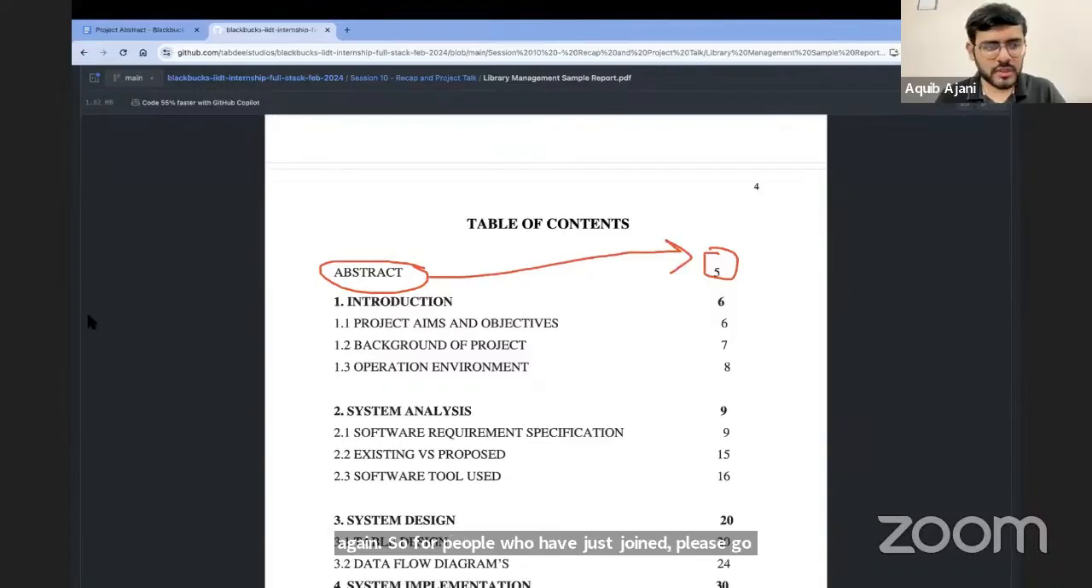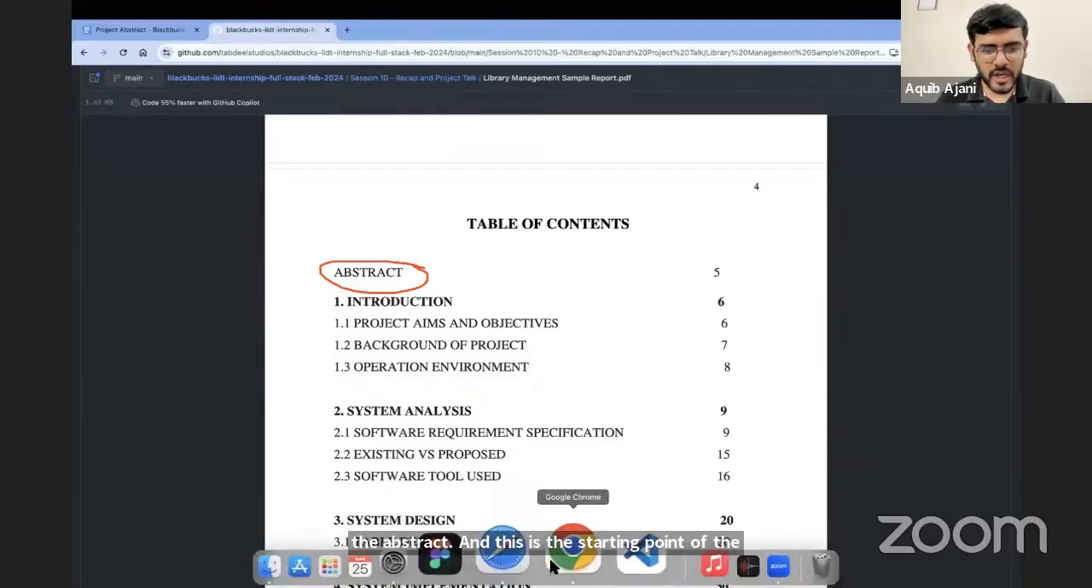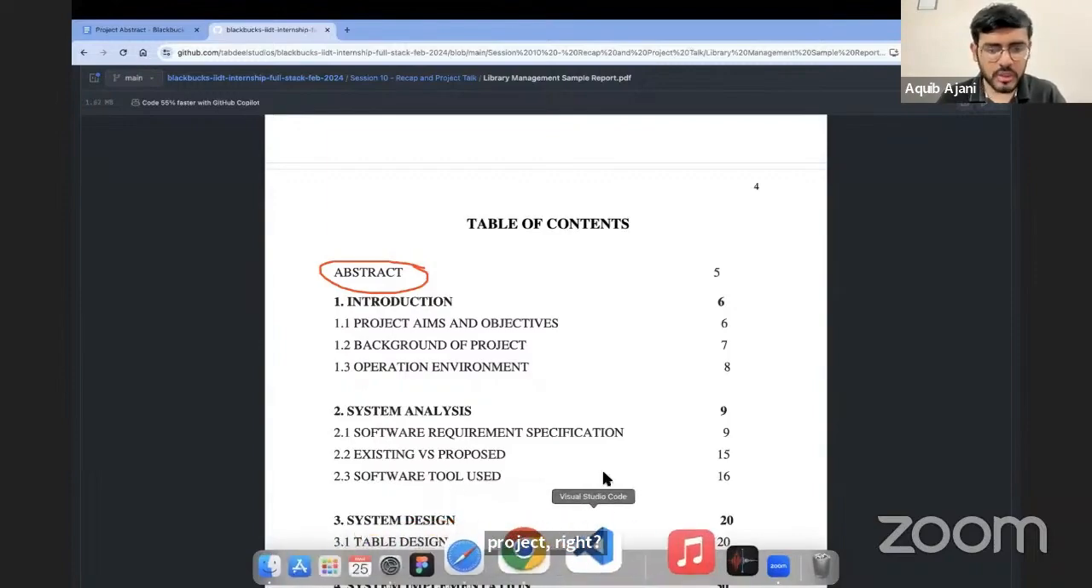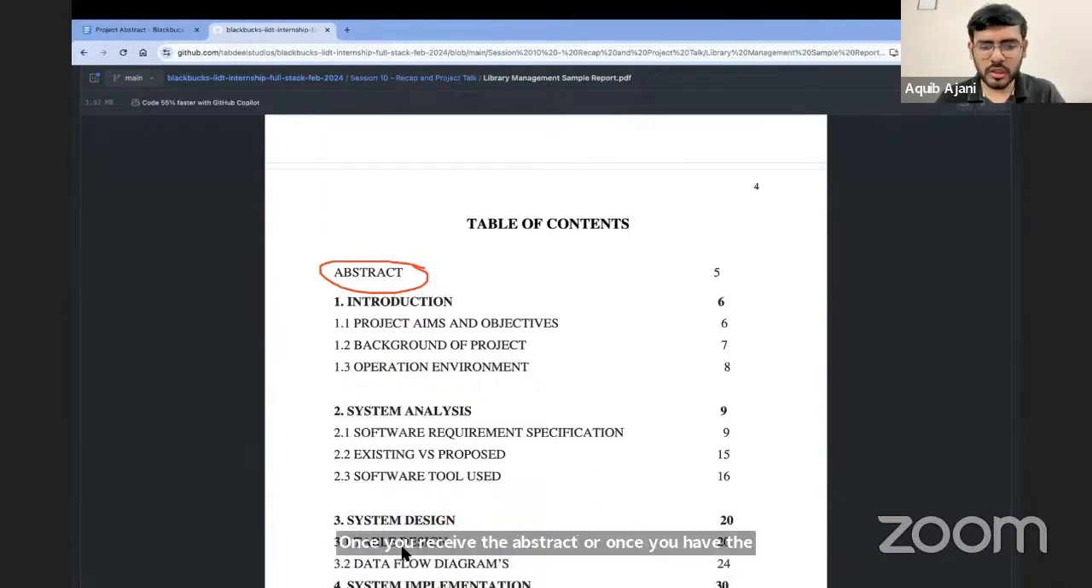So the very first thing that you see in this document is the abstract, and this is the starting point of the project. Once you receive the abstract, or once you have the abstract with you, then you can start working on the report as well as the project.